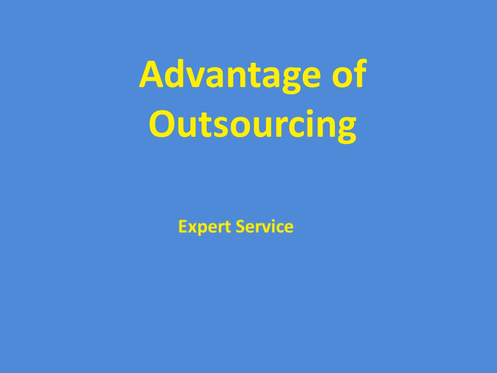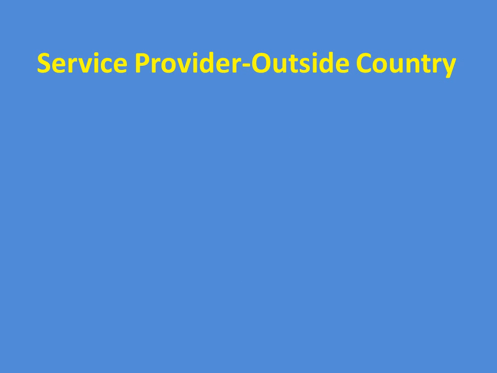To avail expert services and for cost saving. But the prime advantage of outsourcing is to avail the expert services. In case the service provider is outside the country, legal jurisdiction and privacy law are the major concerns.